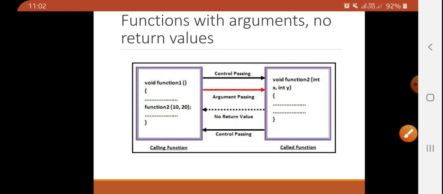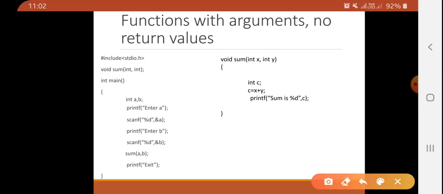Let's see an example. In this case, we want to perform the sum of two numbers, the same function that we have seen earlier. We have taken two variables a and b from the user. Now we are passing those values. So how many arguments are there? Two, a and b, and both are of type integer. So what is the function declaration?